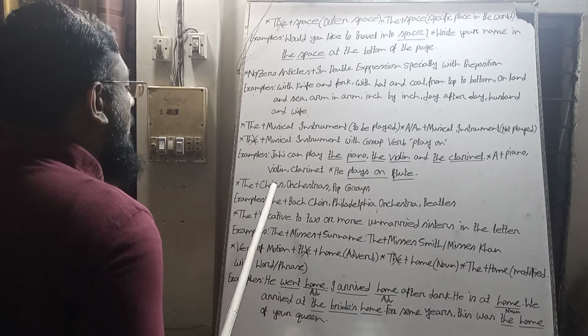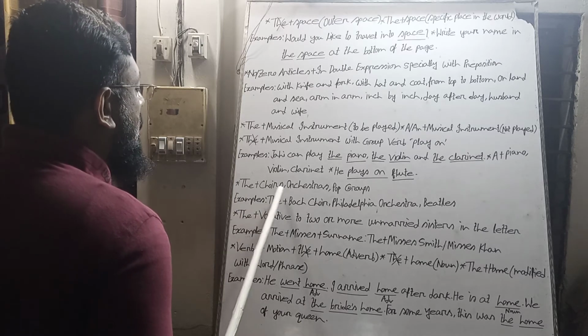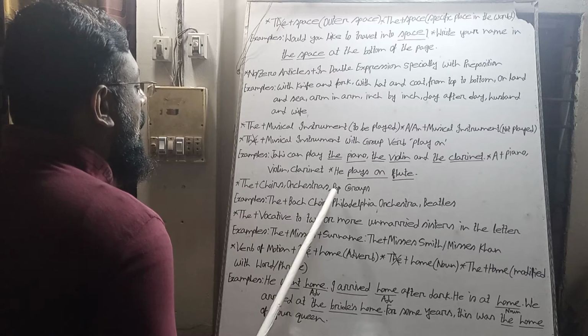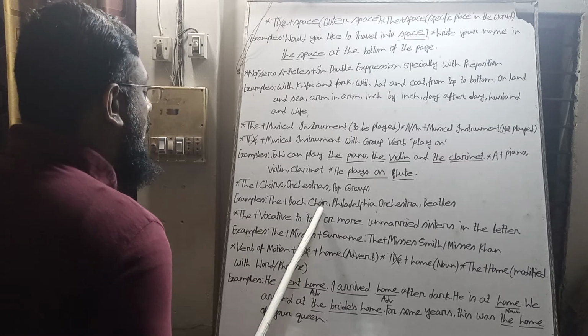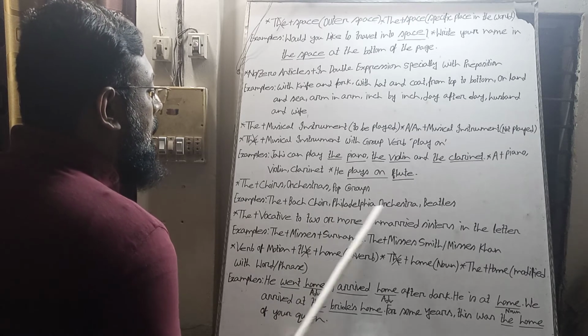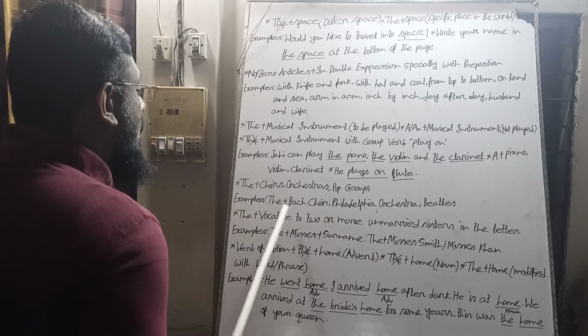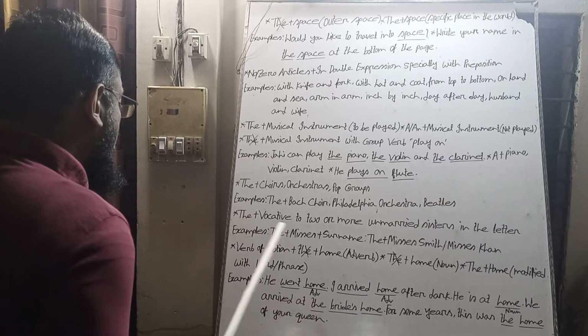Normally we use the article before the names of choirs, orchestras or pop groups. For example, the Buzz Choir, it is a choir's name. The Philadelphia Orchestra, it is an orchestra's name. The Beatles, it is a pop group's name.